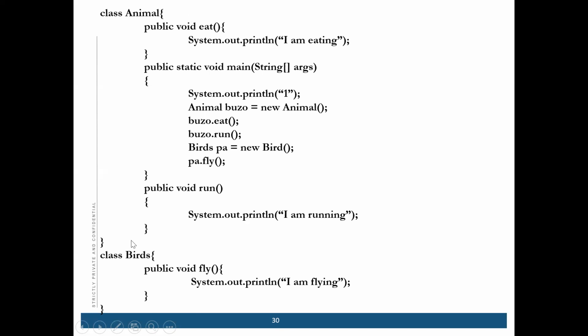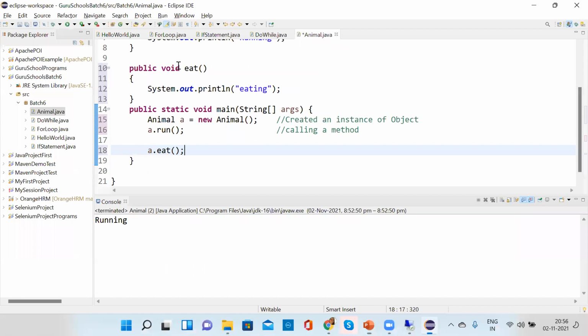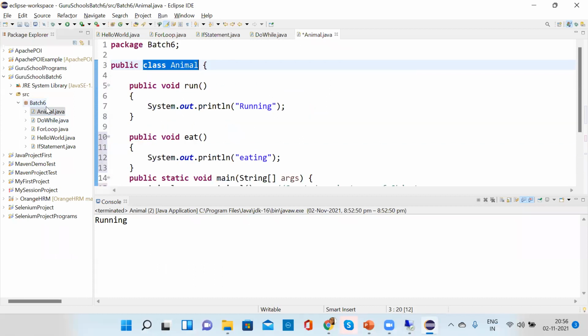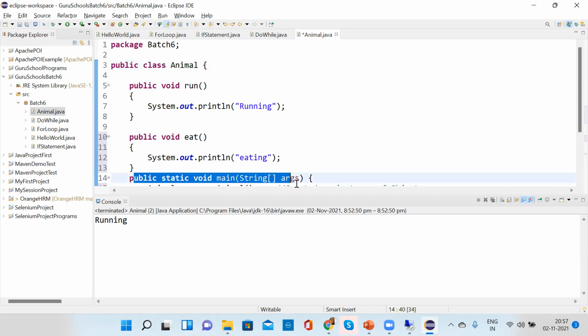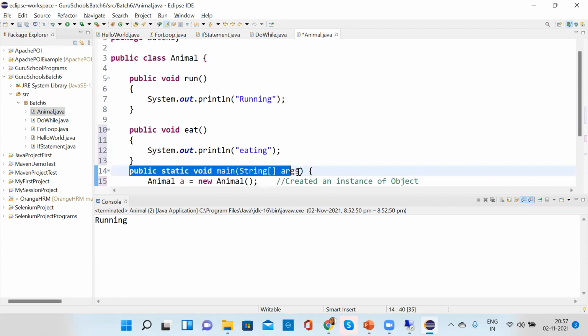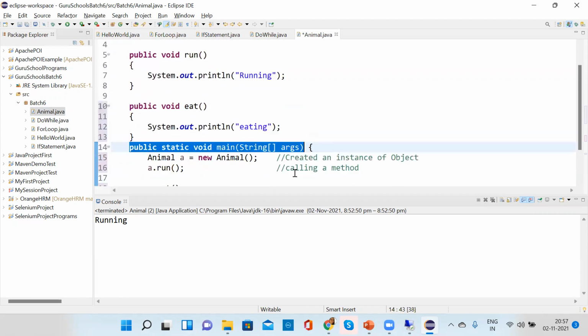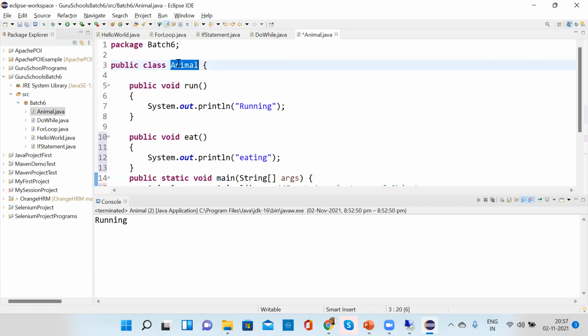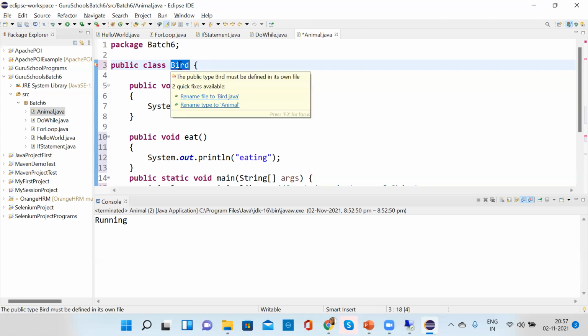One thing you should always remember: the class name which you have written here, with .java, class name .java, which you have given as the name, you always have that class with the main method. That class should have the main method. If suppose you mistakenly change this name to bird, or something else, then this will not work.